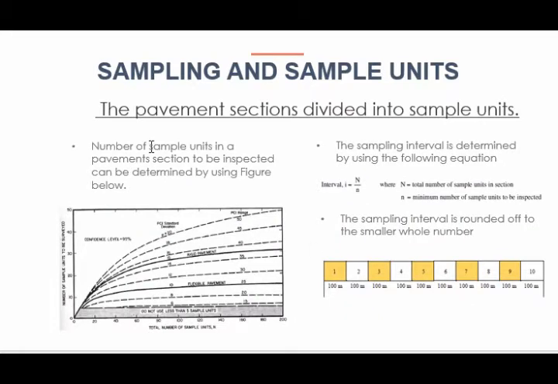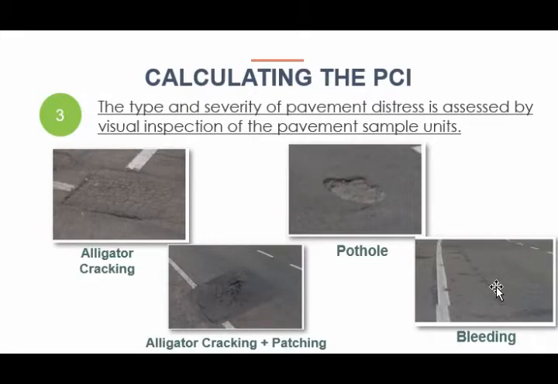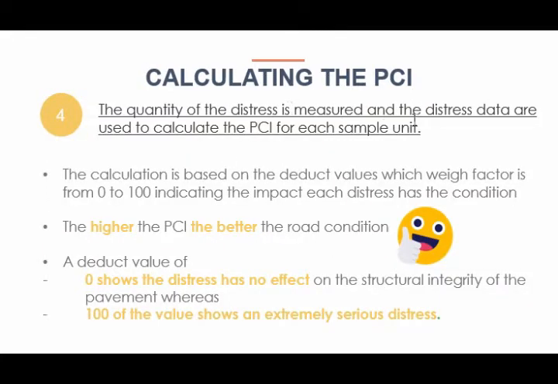Then the number of sample units is determined by using this figure, and the sampling interval is determined by using this formula. The sampling interval is rounded off to the smaller whole number. So this is one of our group's sampling intervals, which is 2. Then the type and severity of pavement distress is assessed. So these are the pavement distresses of our group. And then the quantity of distress is measured and the distress data are used to calculate the PCI for each sample unit. So the higher the PCI, the better the road condition.